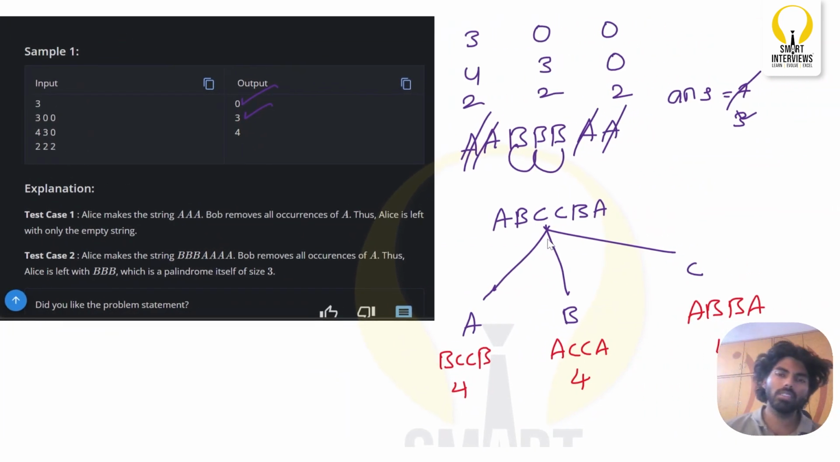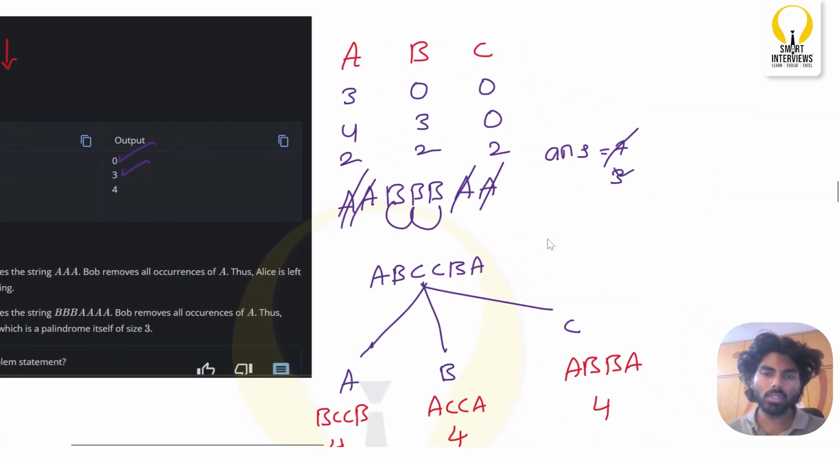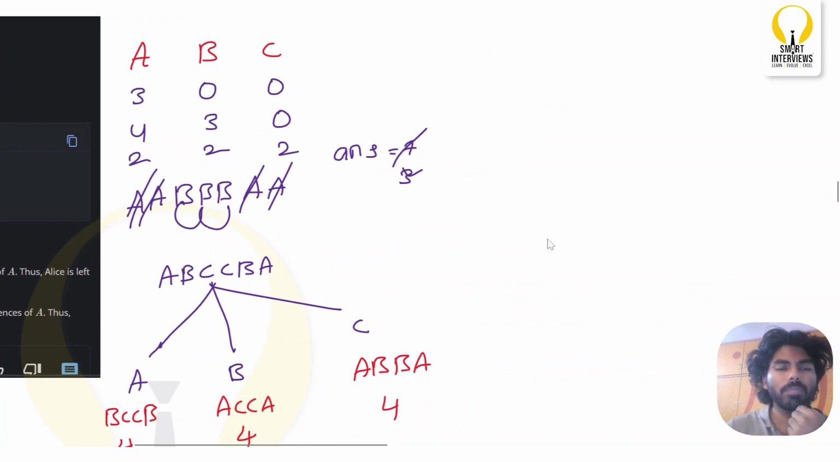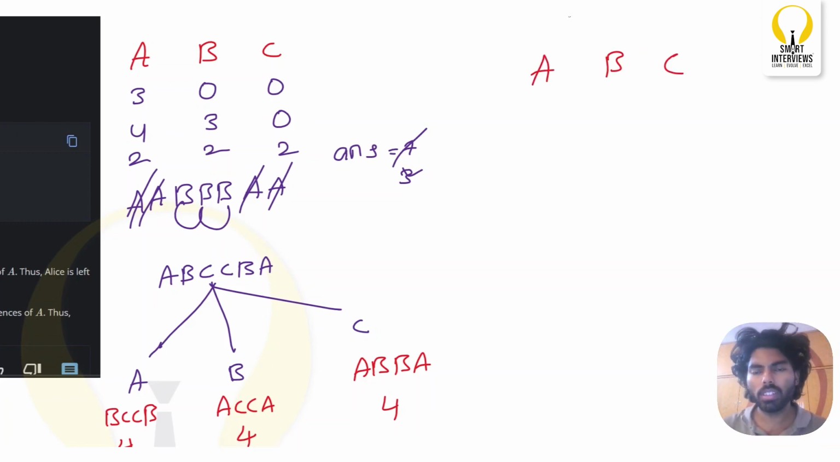Now you can think of something like this. Will Bob always remove the maximum value of A? No, right? Because let us go with an example. Let's say we have three things, A, B, and C. Let us assume that the A value is 2, the B value is 3, and the C value is 1. With the help of these characters, can we form a longest palindromic subsequence?